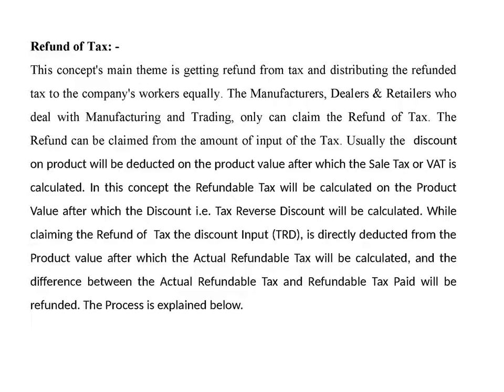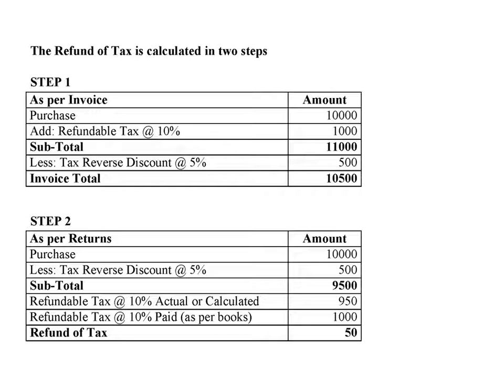The process is explained below. The refund of tax is calculated in steps. Step 1. As per invoice. Purchase 10,000. Refundable tax at 10%, 1,000. Subtotal 11,000. Less: tax reverse discount at 5% on purchase value, 500. The total is 10,500.